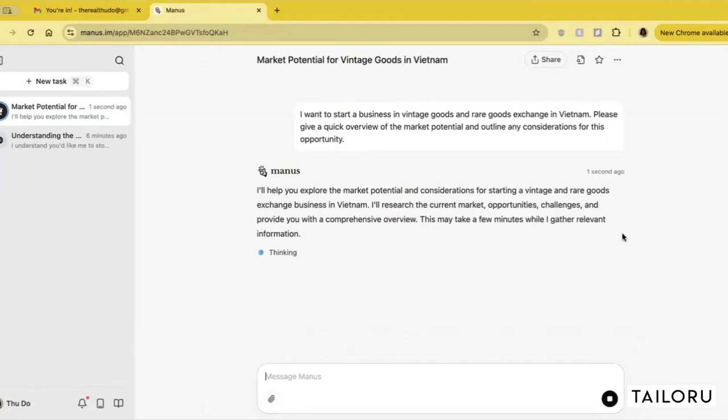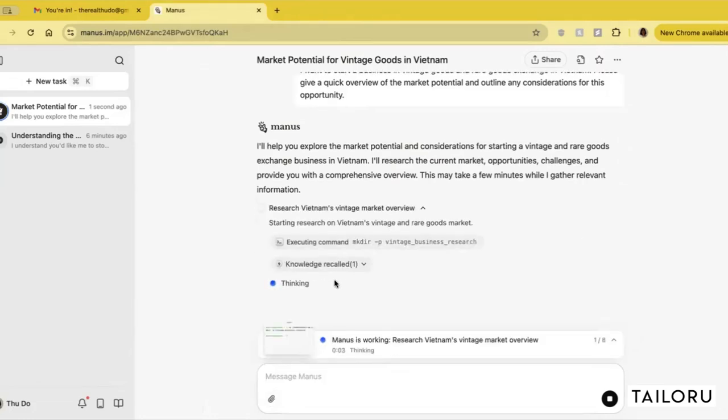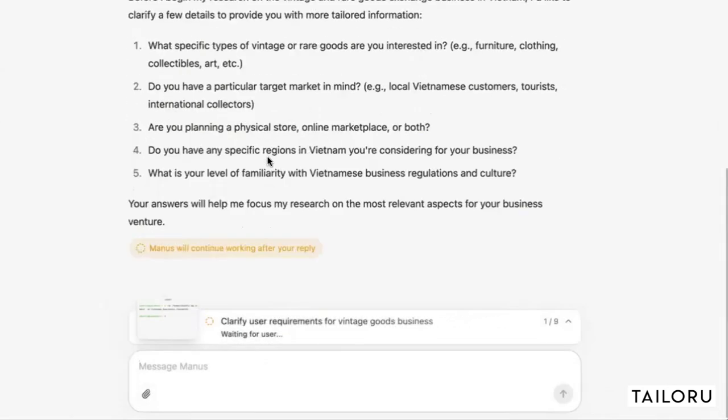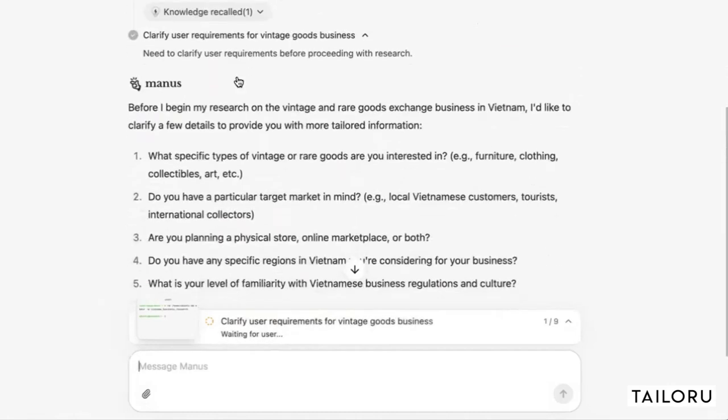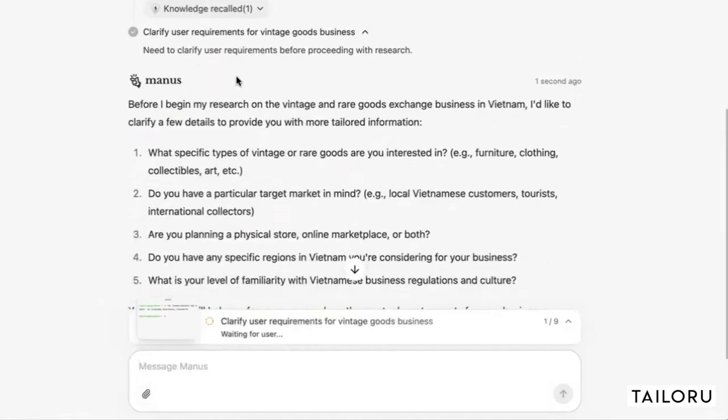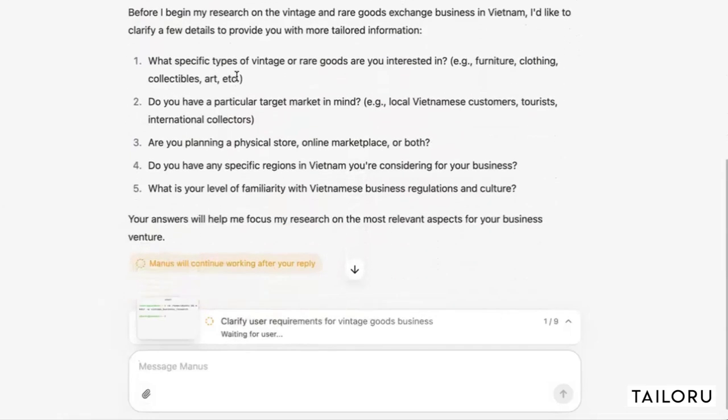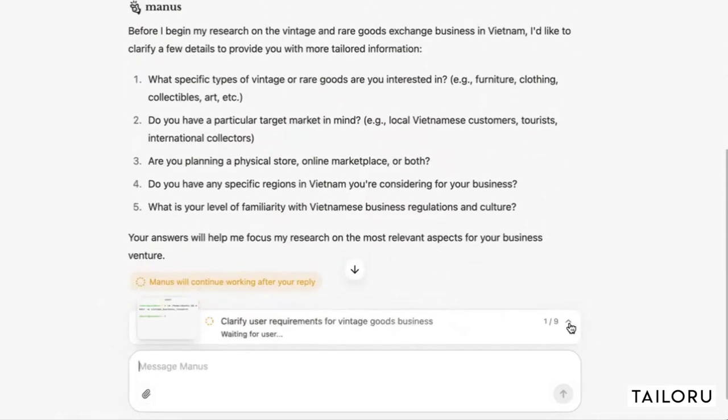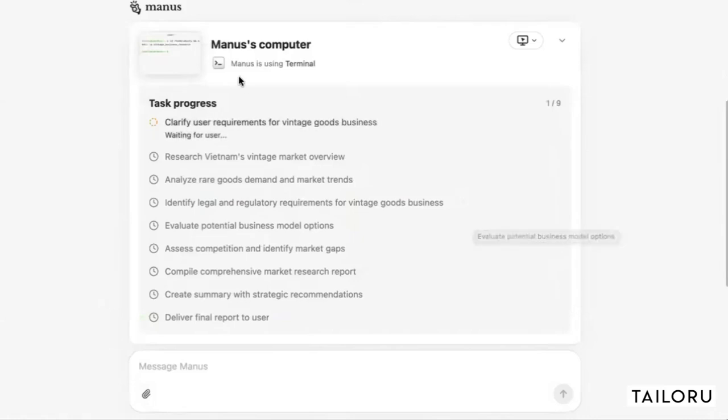Manus returned with an introduction here. It will research the current market opportunity and challenges and give me a comprehensive overview. Oh, and so this is interesting. It is outlining the step that it is currently taking here and then asking a few questions. All right. Down below, there's this 1/9. So Manus is showing the different steps that it will take to execute this ask.